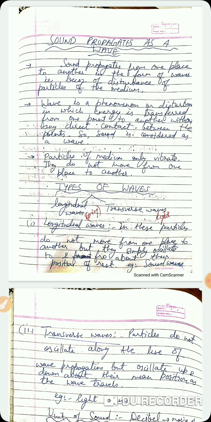Wave क्या होती है? Disturbance होता है, right? It is a phenomenon or disturbance in which energy is being transferred from one point to another without any direct contact between the points. So sound is considered as a wave. Again, I am repeating myself. What is a wave? A wave is a phenomenon or disturbance in which energy is transferred from one point to another without any direct contact. कोई direct contact नहीं है इनके बीच में, तब भी वो वहाँ तक पहुँच रहा है. किस फॉर्म में? वेव फॉर्म में, right?